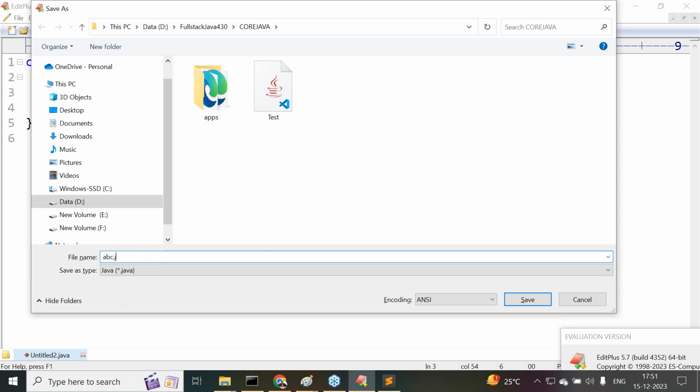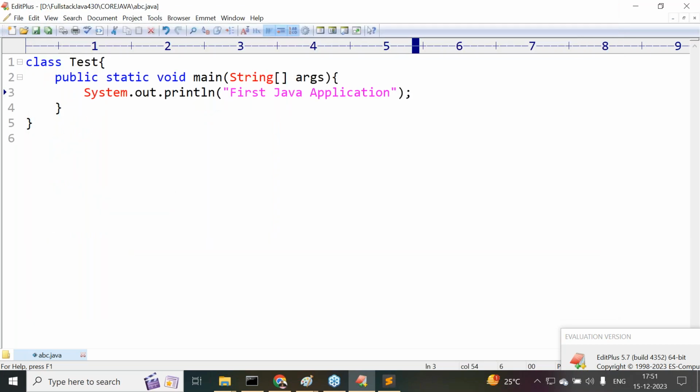Now I want to use abc.java. What is my file name? abc.java. See this, what is the present file name? abc.java. But the main class name is still Tester. The file name is abc.java because no class is public inside the present Java file. So I can save the Java file with any name.